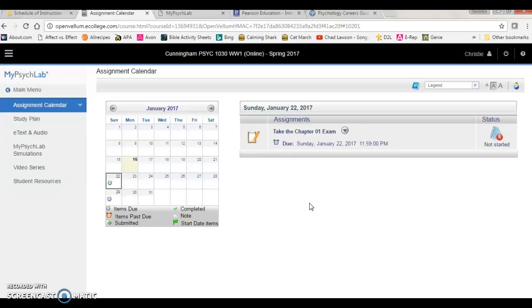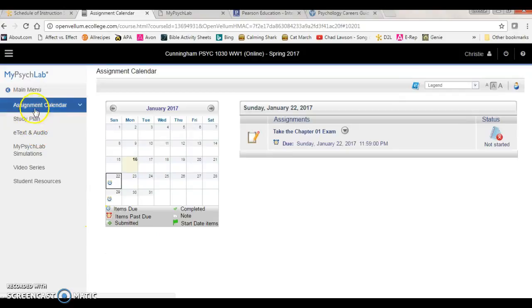Here's why. I'm asking you to reach a minimum score of 70%. A higher score is appreciated and expected. These are not completion credits, they are mastery assignments, showing me that you have mastered the material. So I'm allowing you multiple attempts to get to that minimum score of 70%, and they're not timed. Practice with these exams here in MyPsychLab before you get into D2L to take the exams that are timed, and you can only take the exams in D2L 1 time. So we give you an opportunity to practice here.